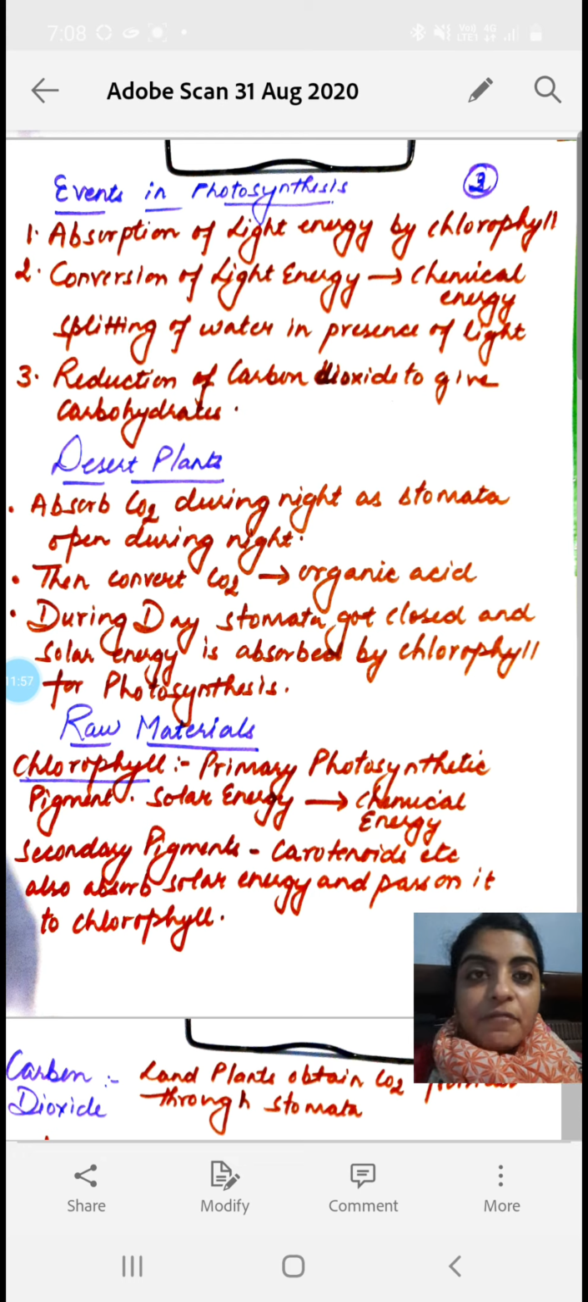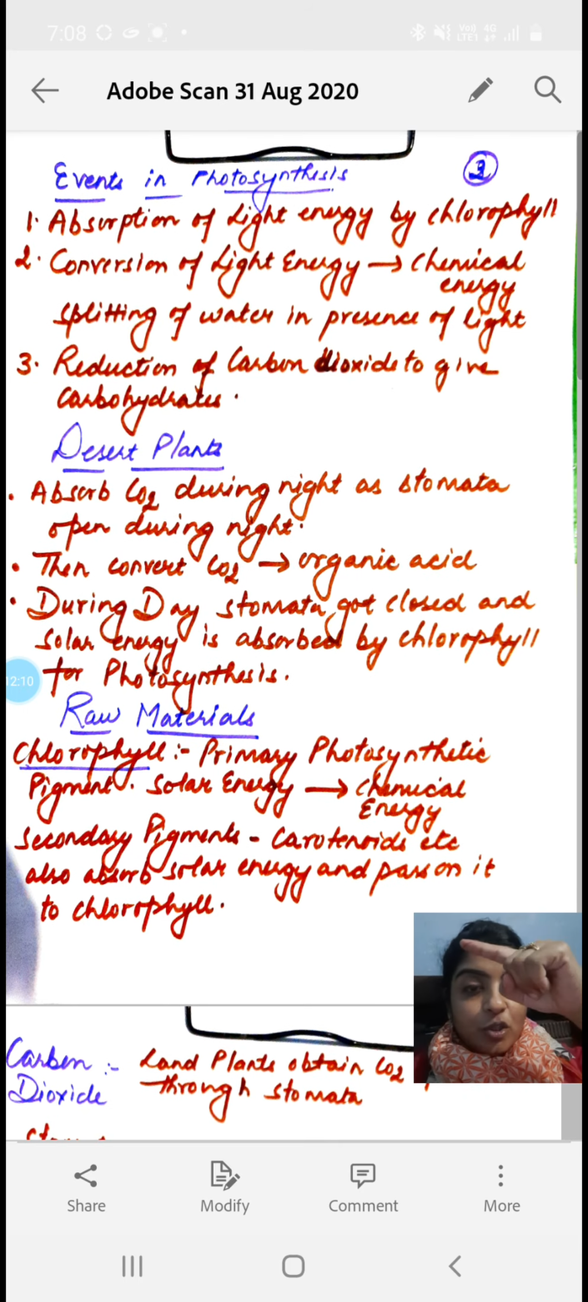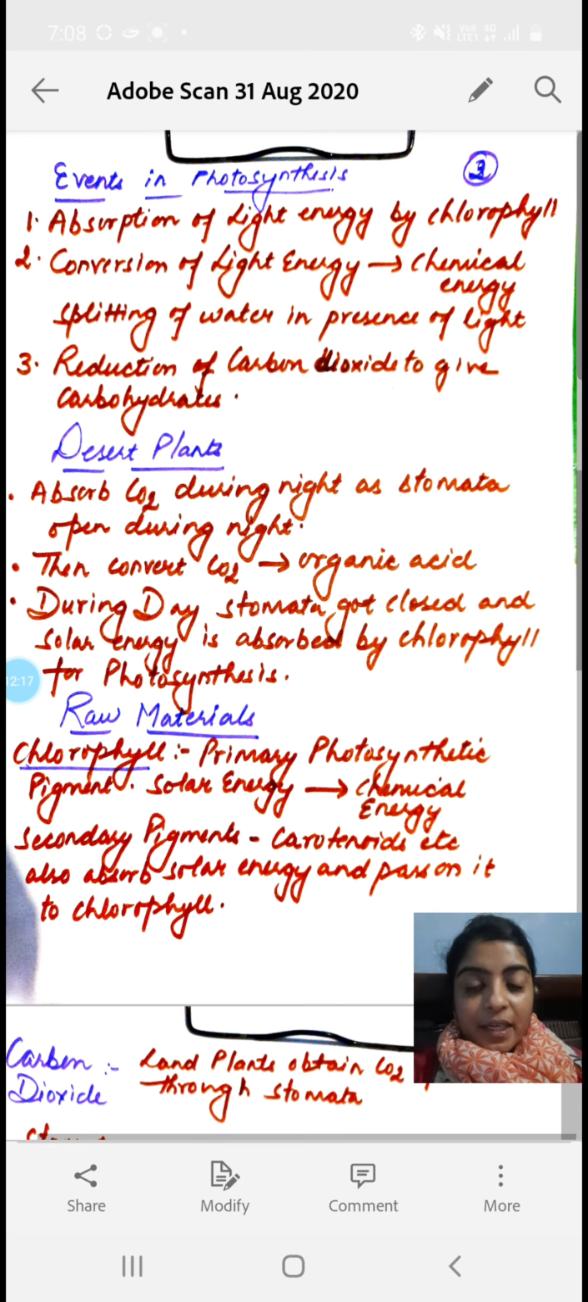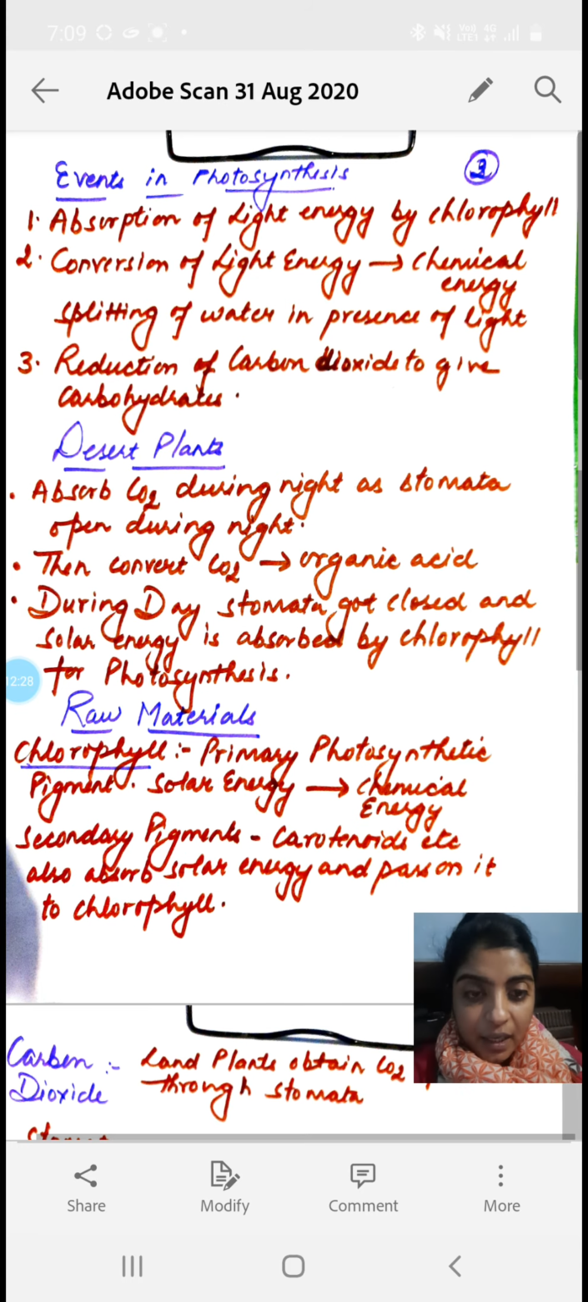Here the first point is absorption of light energy by the chlorophyll. What is the very first step in photosynthesis? What does chlorophyll do? It traps solar energy, the energy of the sun. Second, that solar energy trapped by the chlorophyll is now converted into another form of energy, that is chemical energy.